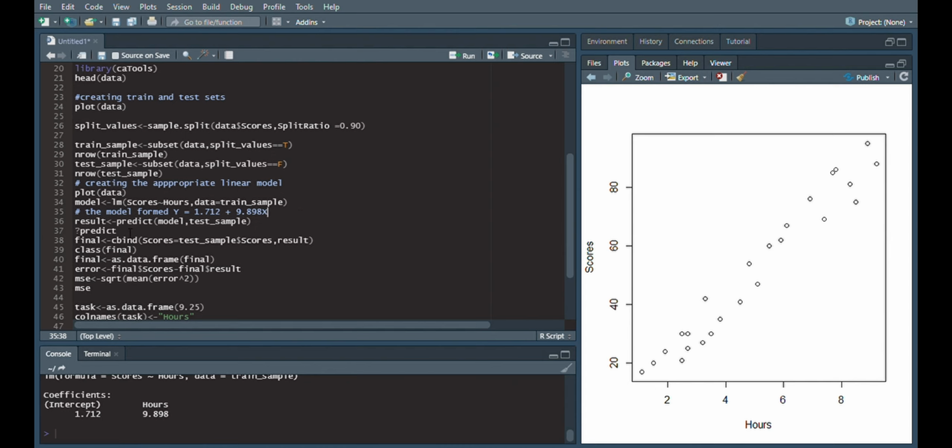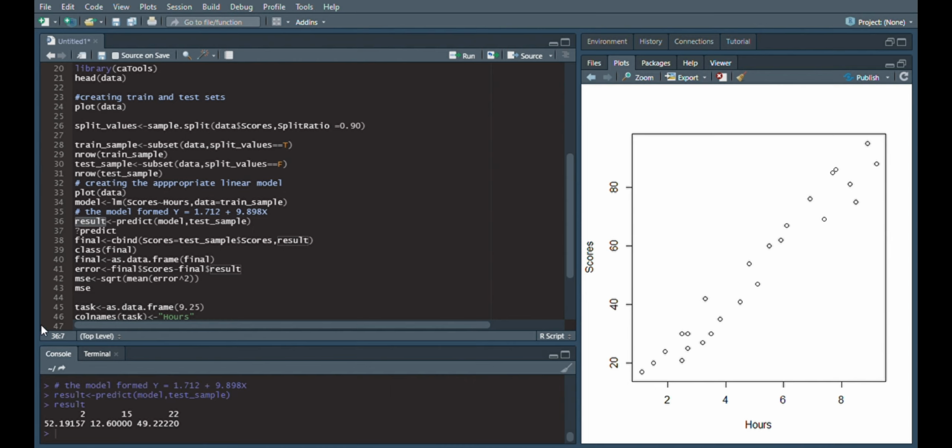Now we use the predict function to predict values of the test sample. We can run this, and it gives us the predicted values, and we can also compare these values with the actual test sample values to get the error term. The error term is the difference between the predicted values and the actual values.